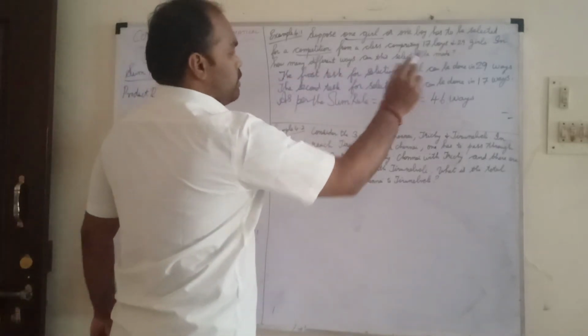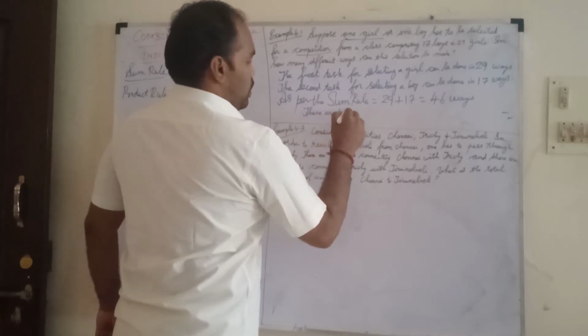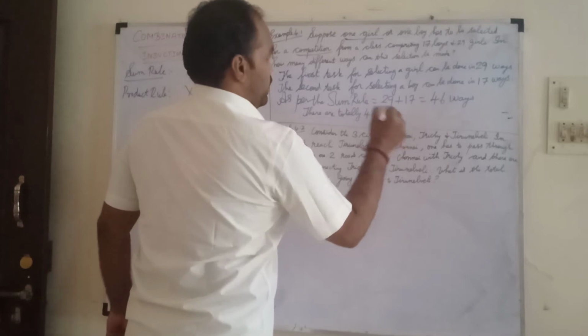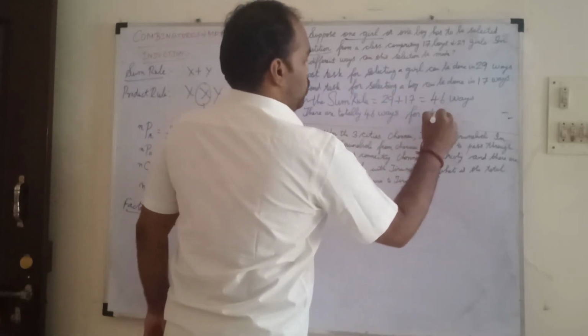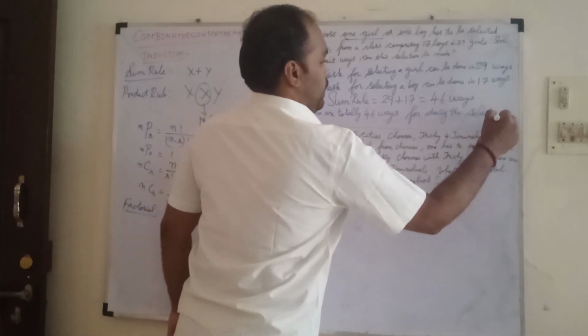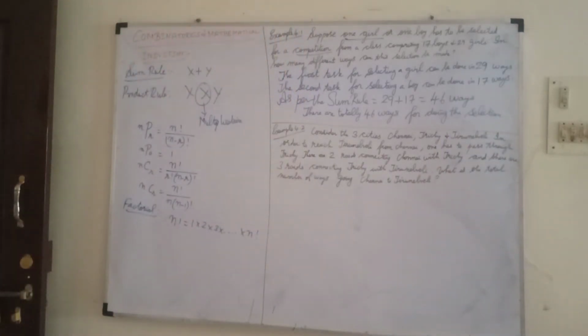There are totally 46 ways for doing the selection. This is about the task criteria. The next one, example 2.